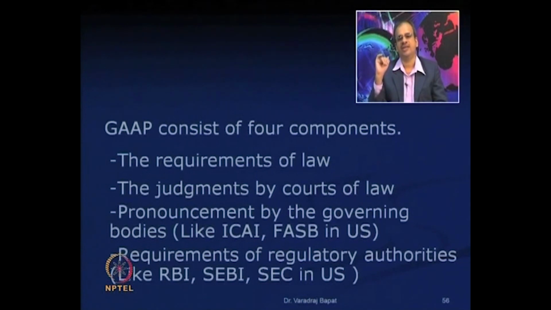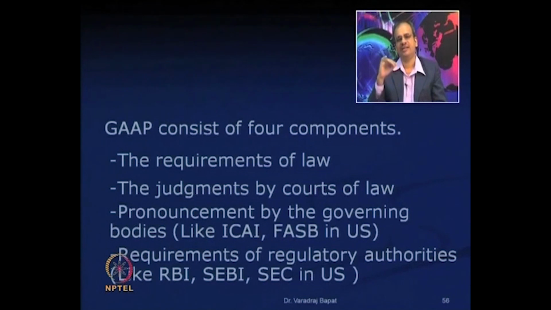The second one, the judgment by the courts of law. So, in certain cases, court gives certain judgment that a particular item must be recorded in a particular way. So, that also becomes a part of GAAP. The third is the pronouncement by governing bodies. Say ICAI in India, we have already discussed that ICAI comes out with Indian accounting standards and they are mandatory in India and they are a part of Indian GAAP. In case of US, we have a body known as FASB, that is Financial Accounting Standard Board. So, the pronouncement by FASB become a part of GAAP.